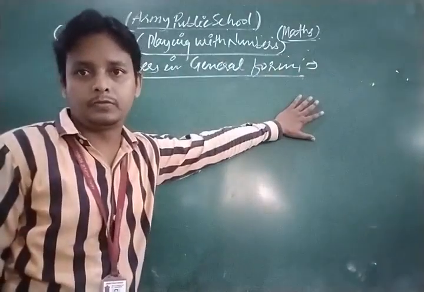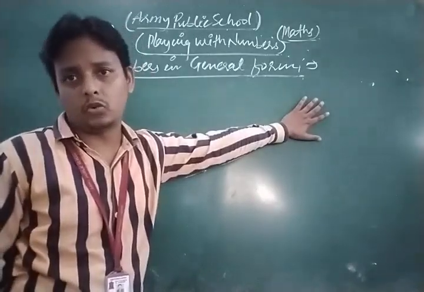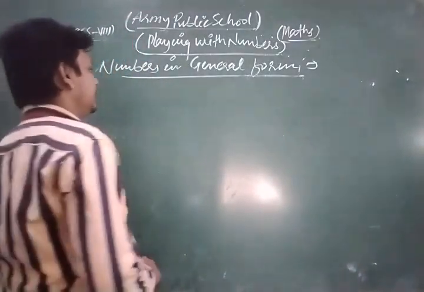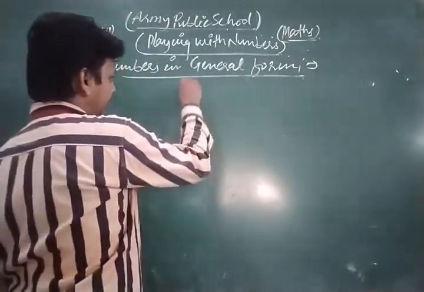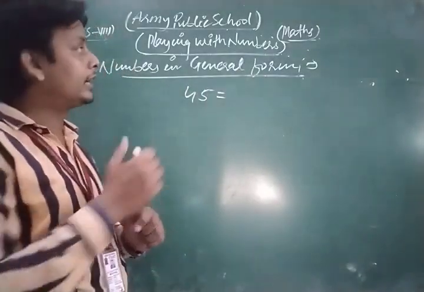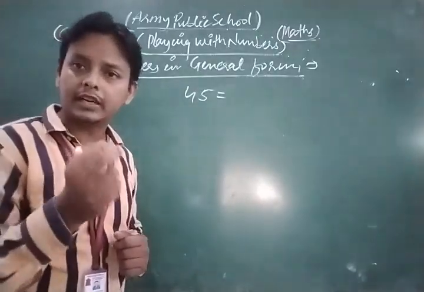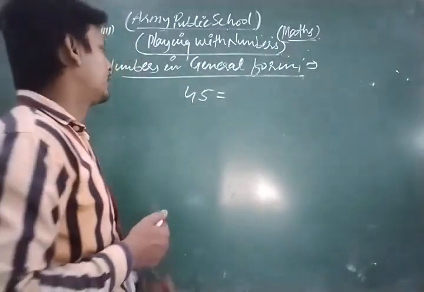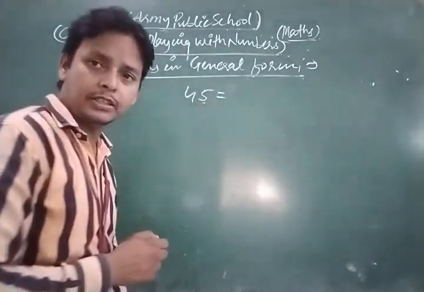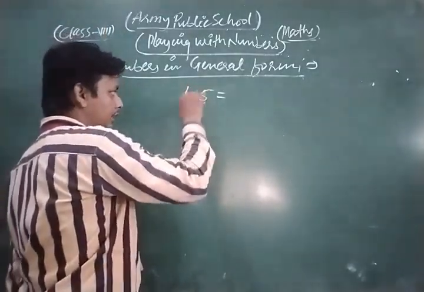First of all, this is the big question: what is the concept behind that topic? Look, numbers in general form. Suppose we write any two-digit number, like 45. First we are going to generalize that number. Generalize means we write it in expanded form. Look here, in 45, 5 is your unit digit and 4 is your ten's digit.